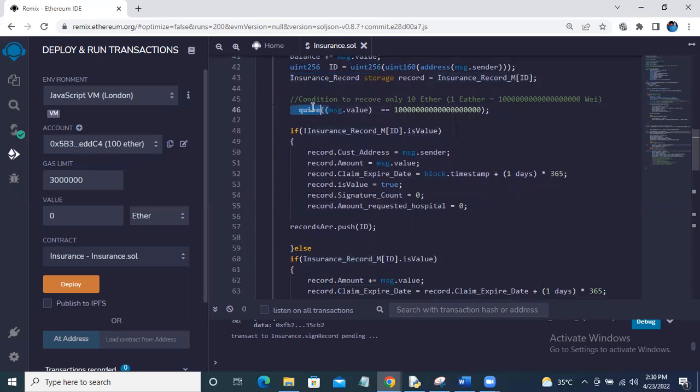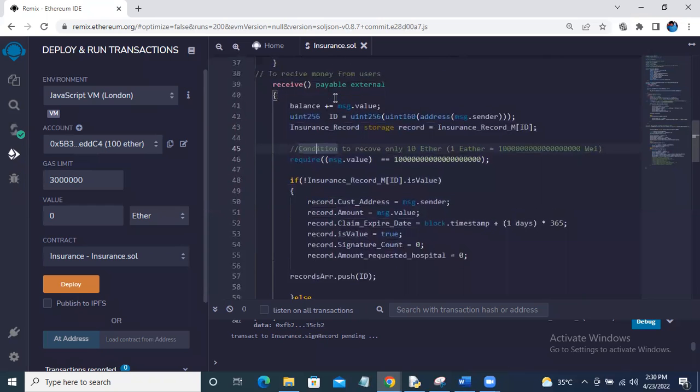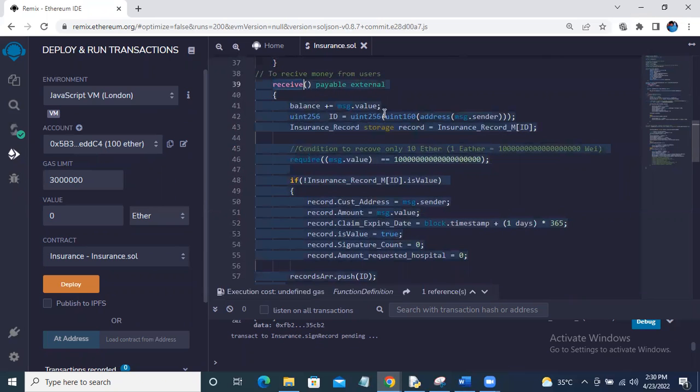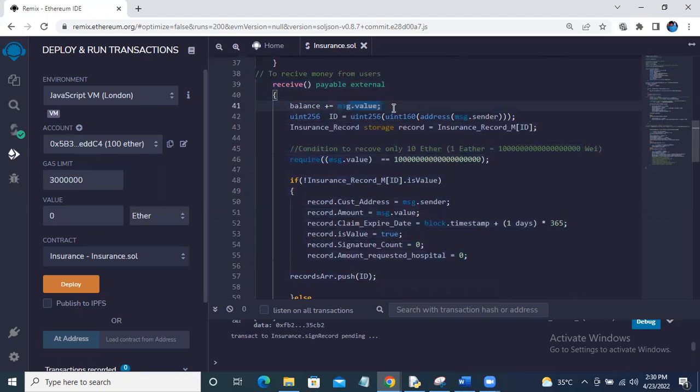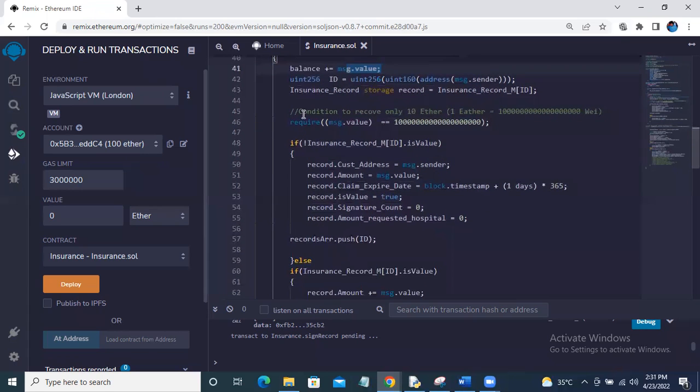So now the first condition here is, whenever we receive money, we are doing two things. In this function, we have two functions. One is we are creating a user, and the other one is we are updating a user. Suppose there is a new user who is sending money to our contract, so we are creating a new user for that. We are creating a new policy for that user and then adding all the details. Or if an existing user sends money to our contract, we will update those details. So I'll explain here how that happens.